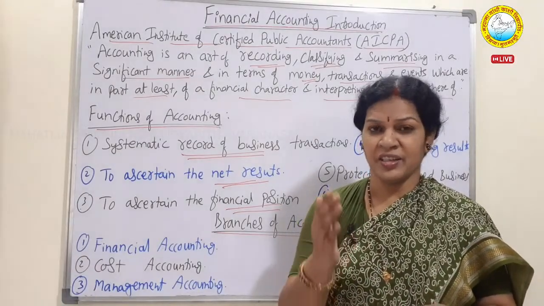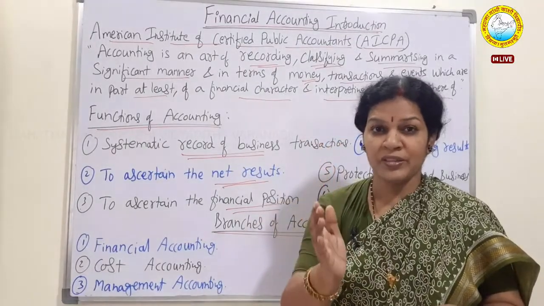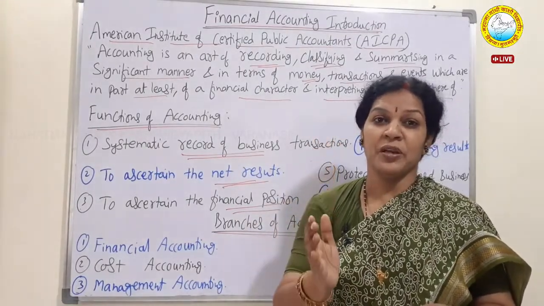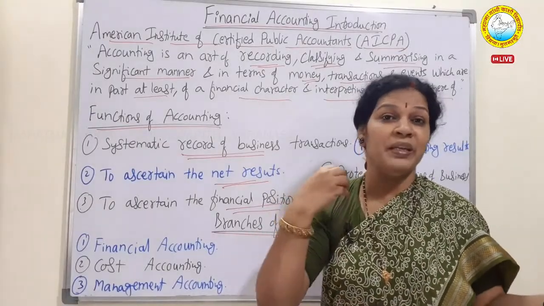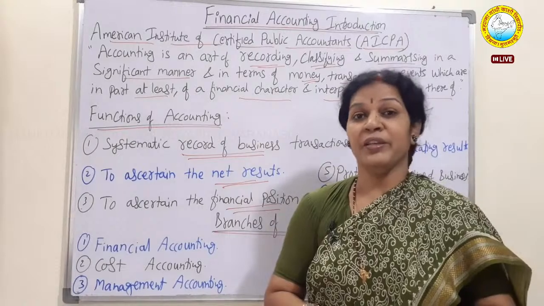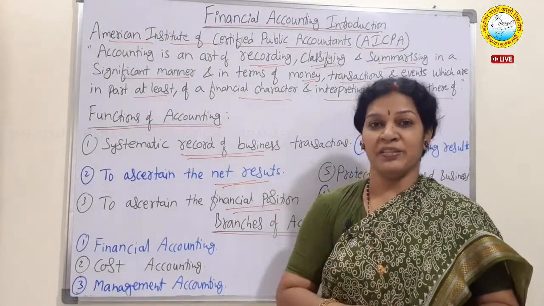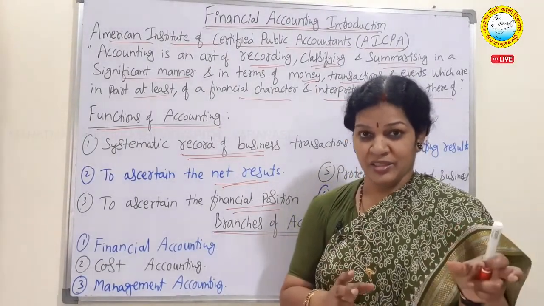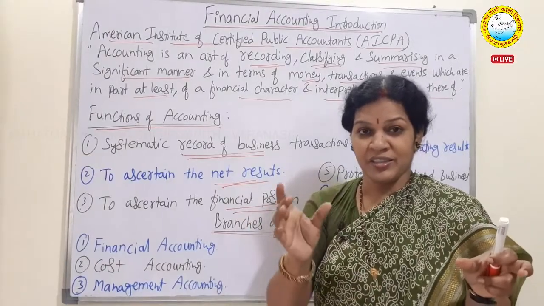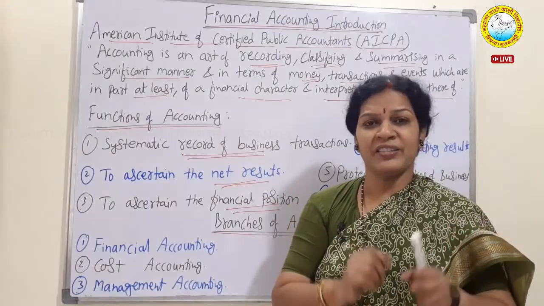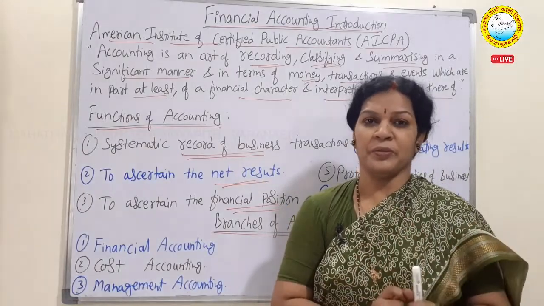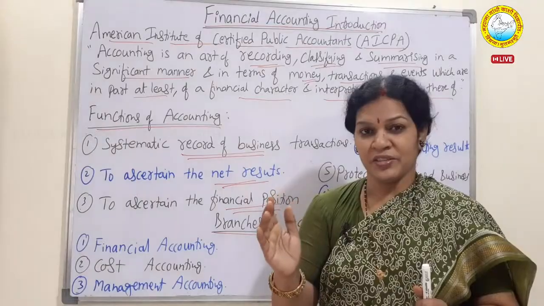These are the current assets. Current assets should always be much better than the current liabilities. Current liabilities mean we have to pay immediately, within 1 year we have to pay these liabilities. So this is less and current assets are more, at least double the current liabilities. For example, current liabilities are 50,000 and current assets are 1 lakh.